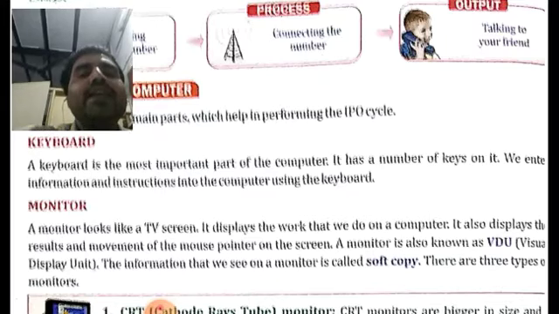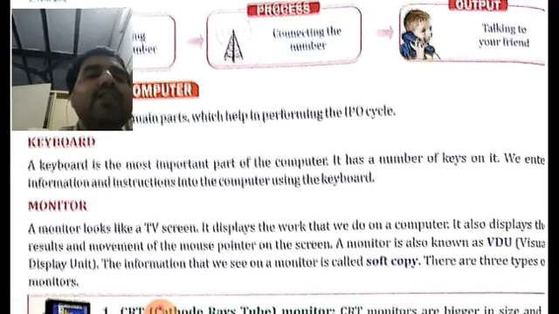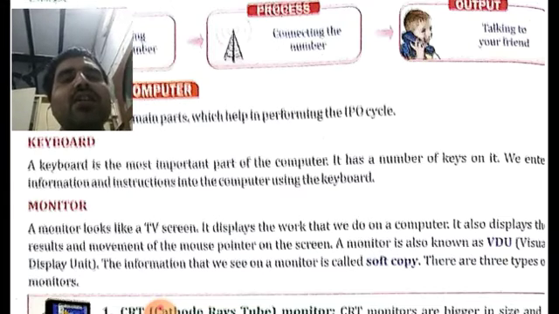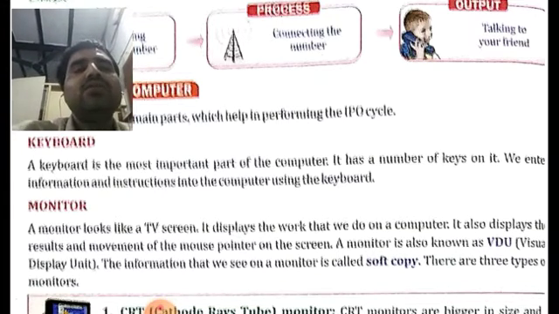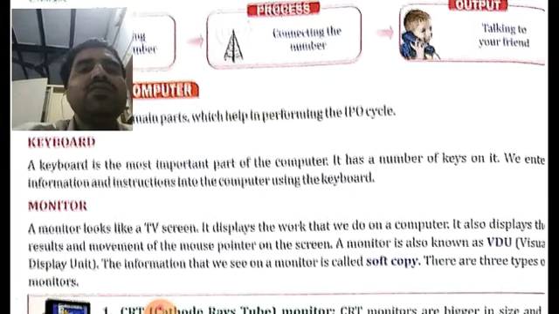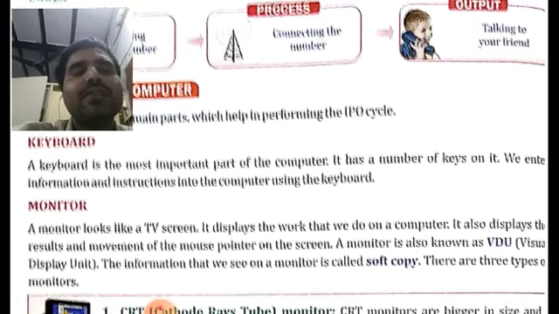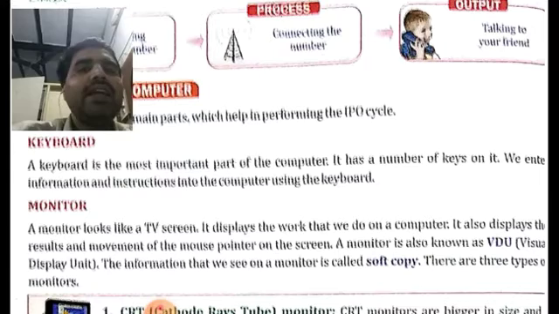Then again, one question will be asked about soft copy and hard copy also. What is a soft copy? The information that we see on a monitor is called soft copy. So somebody may ask you a question that the information that we see on a monitor is called dash. You have to choose the correct answer there. What is the correct answer? It will be soft copy. You will be given options like soft copy, hard copy, and any other thing.